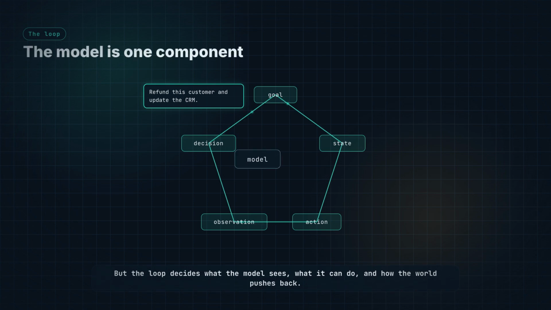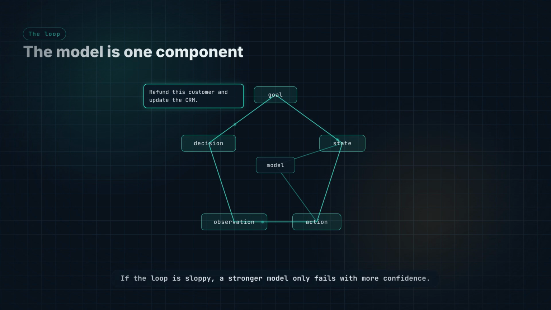The model matters. But the loop decides what the model sees, what it can do, and how the world pushes back. If the loop is sloppy, a stronger model only fails with more confidence.